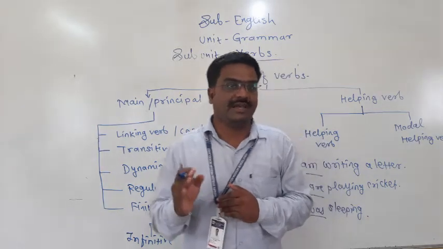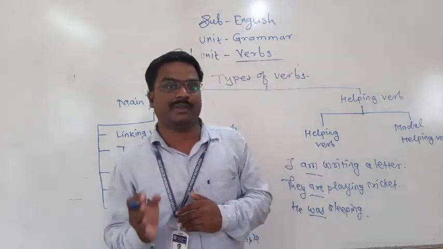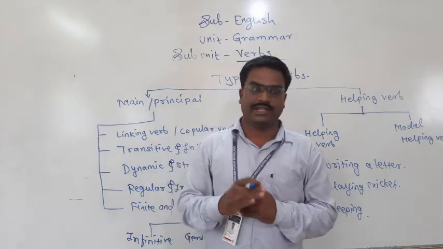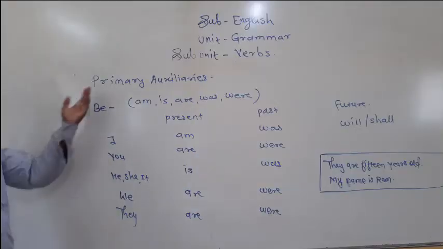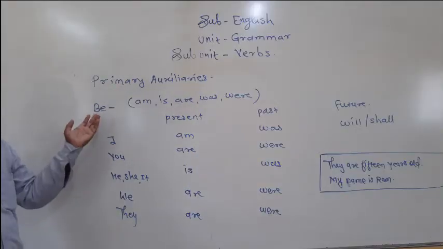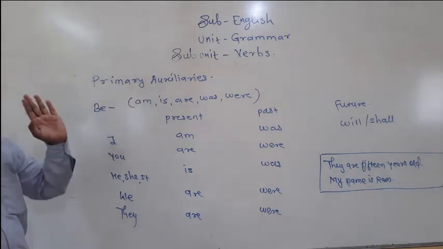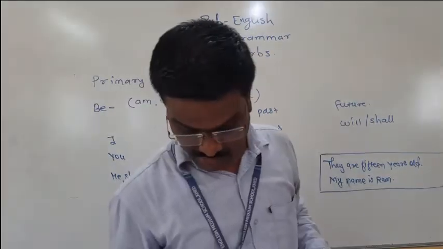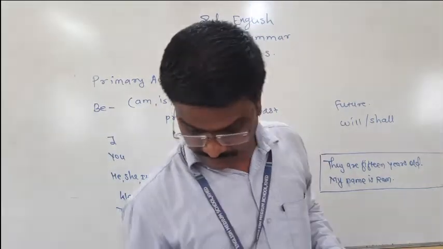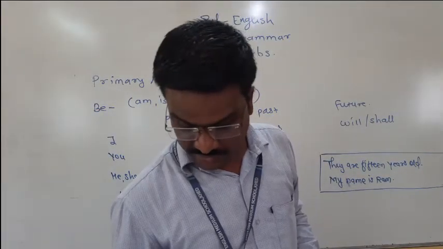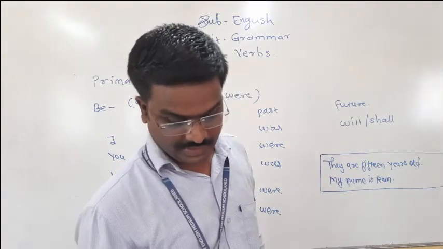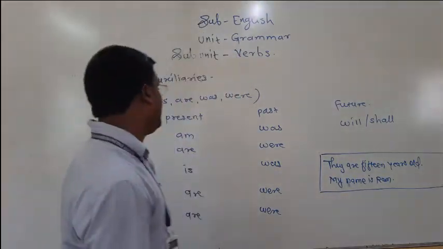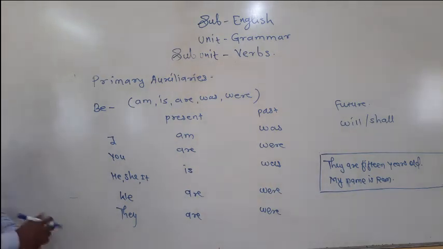In today's session, I am going to discuss only these two parts, primary auxiliary and modal auxiliary, in detail. These are the two types of helping verbs: primary auxiliary and modal auxiliary.